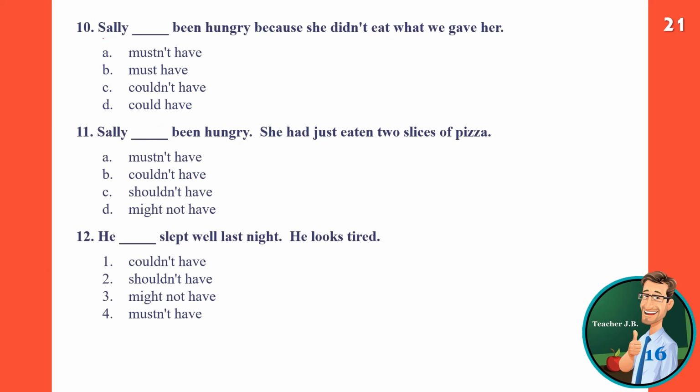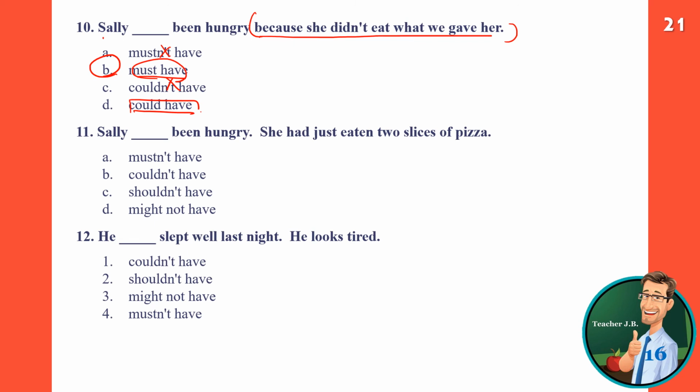Number 10. Sally blank been hungry because she didn't eat what we gave her. So she didn't eat. So it cannot be mustn't or couldn't. So must or could. So this is probability. So we guess the B is the correct answer. Sally must have been hungry. She didn't eat. So must have been hungry.